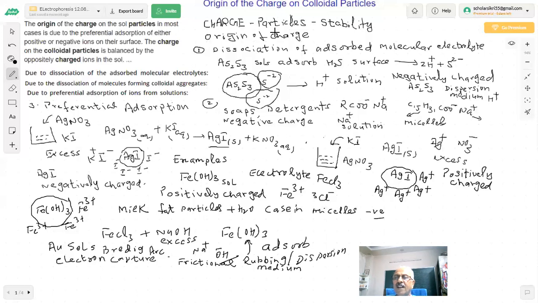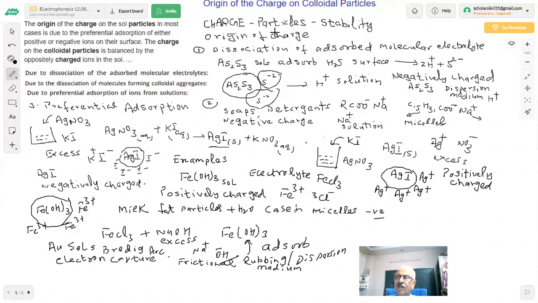What we said, that you have a dispersion medium. These molecules are colliding with the molecules of the colloid particles. So they are rubbing the surface of that, and there could be friction. Due to friction, what will happen? There will be rubbing, and some charge will be produced.